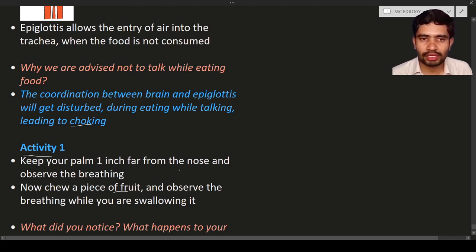Can you see the flow of air through your nose? Definitely not. While you are chewing the food material, you can see the flow of air, but when you are swallowing, the breathing stops.